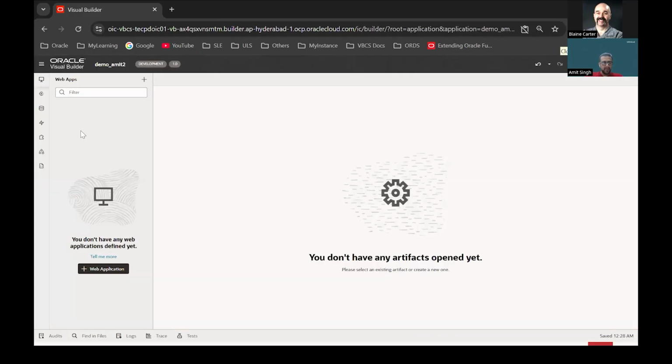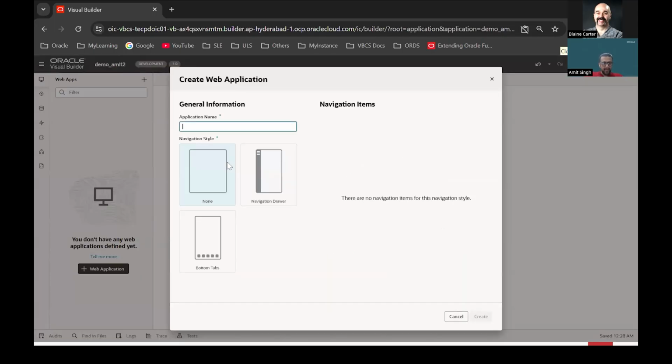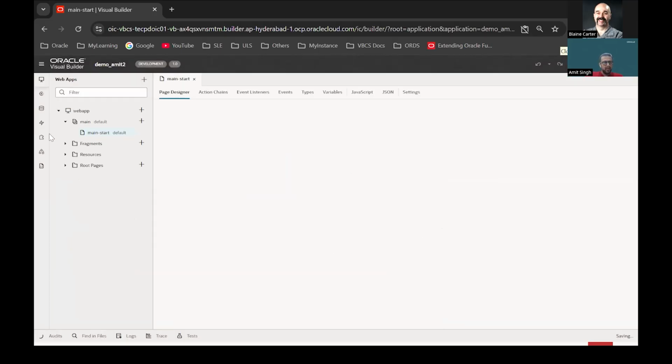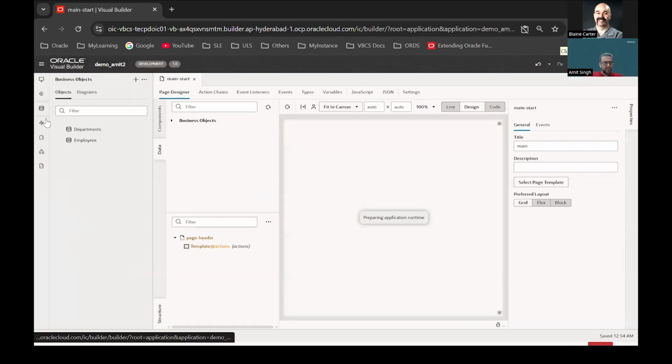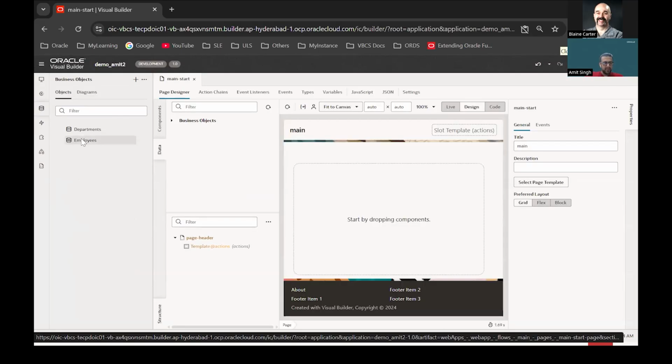I'm sharing my VB instance. I'll create a web application. I have a business object. Mostly we'll use this employees one, and the data is based on the Oracle HR schema.